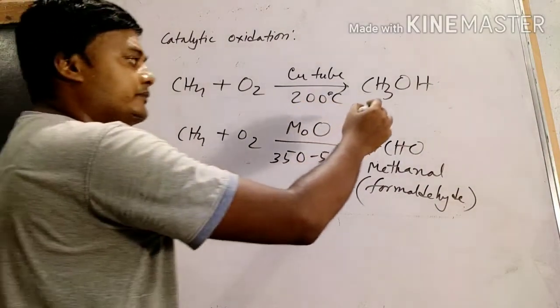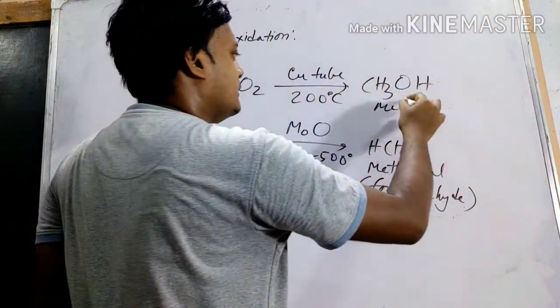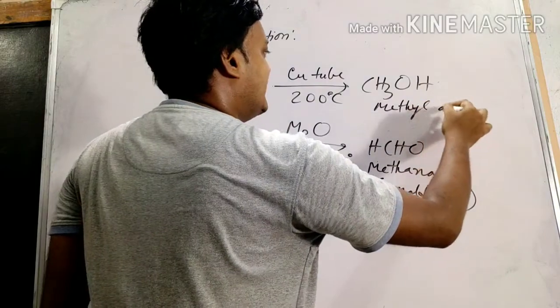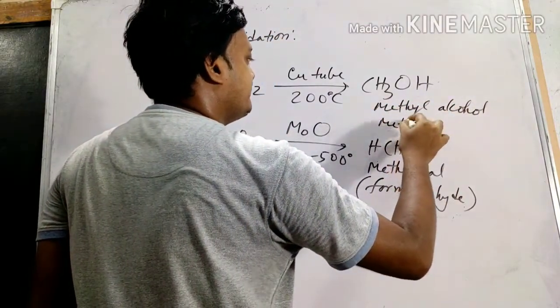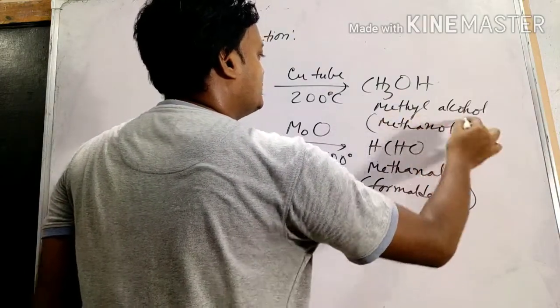And this one is methyl alcohol, with IUPAC name methanol.